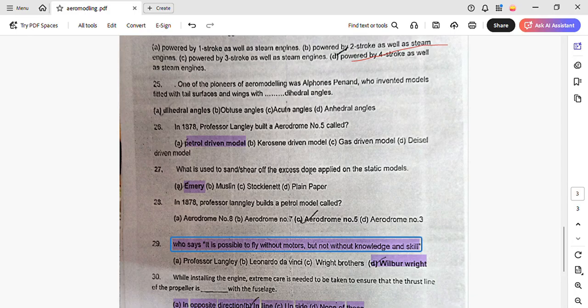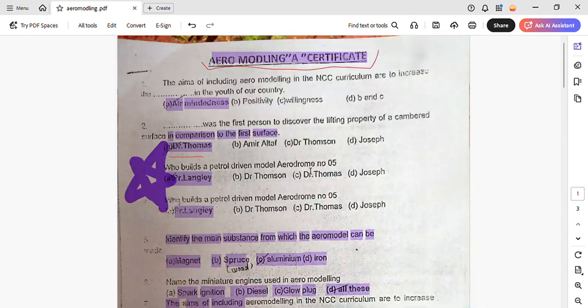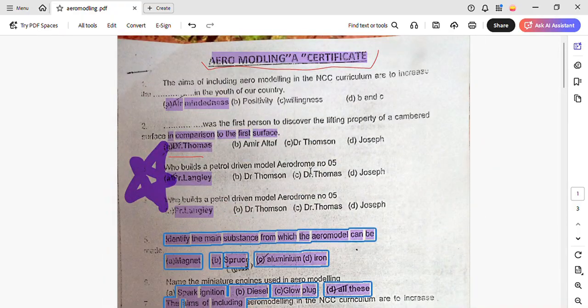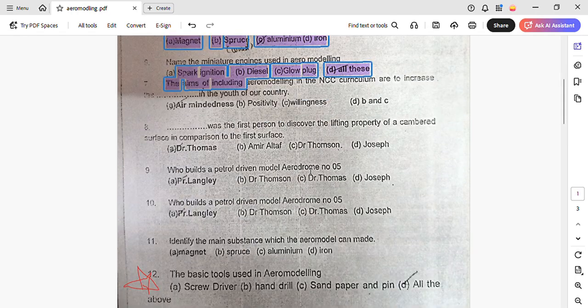Who says it is possible to fly without motors? It was Wilbur Wright. Remember this name. Okay, so let's quickly revise once. The aim of including aeromodeling in the NCC curriculum is to increase the air-mindedness in the youth of our country. Dr. Thomas was the first person to discover the lifting property of a cambered surface in comparison to a flat surface. Professor Langley built aerodrome number 5.